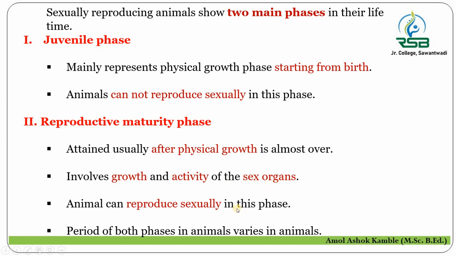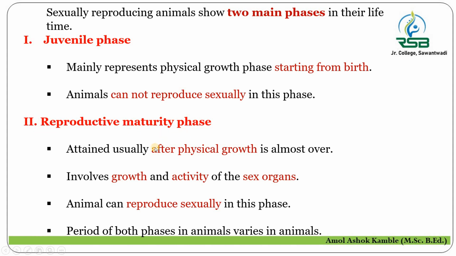So that animals can reproduce sexually, and this time of attaining the ability to reproduce sexually varies from animal to animal. So the time period to attain the sexually reproductive maturity phase is different from animal to animal.